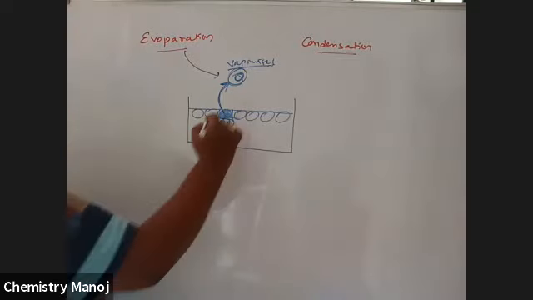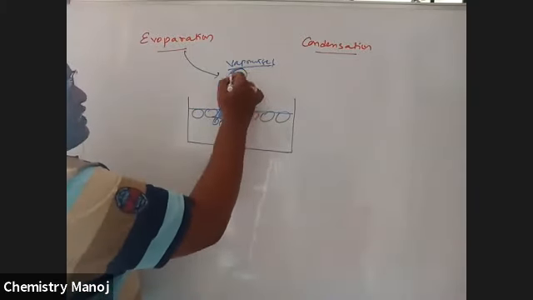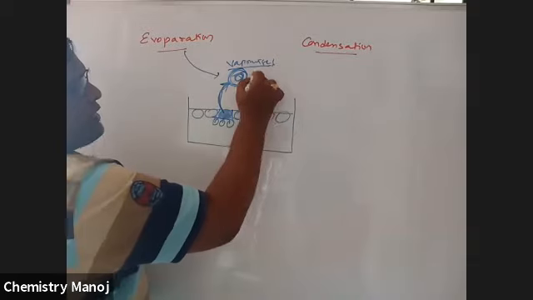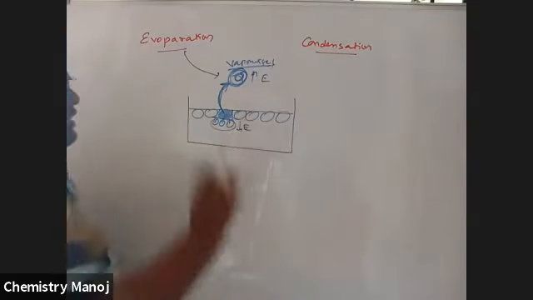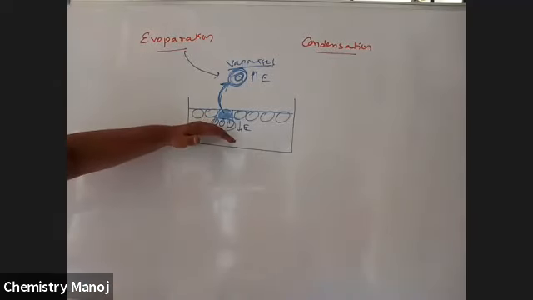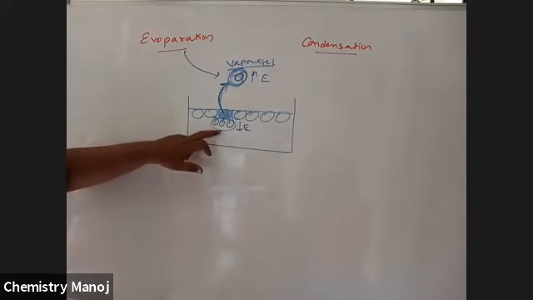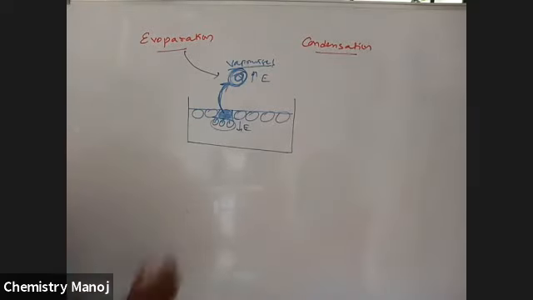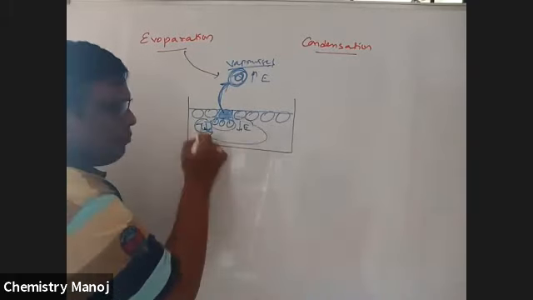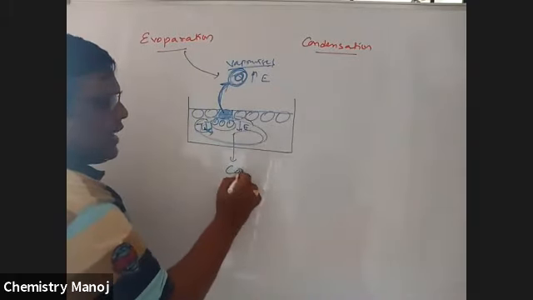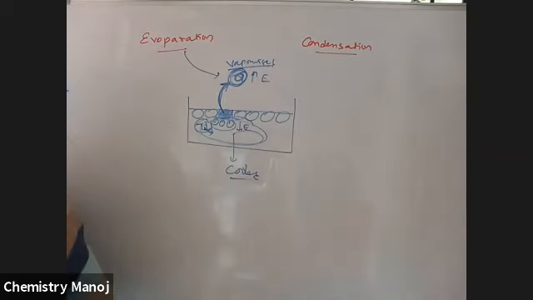Because of this evaporation, the kinetic energy and energy of the vaporized molecule increases, but the bulk molecules' energy decreases, because the vaporized molecule collects energy from them. That is why the energy of these bulk molecules decreases. That means the temperature of these bulk molecules decreases. That means the bulk liquid gets cooled.